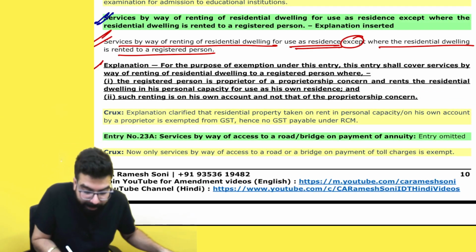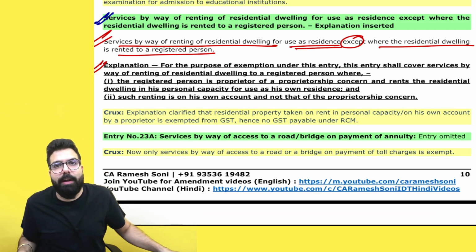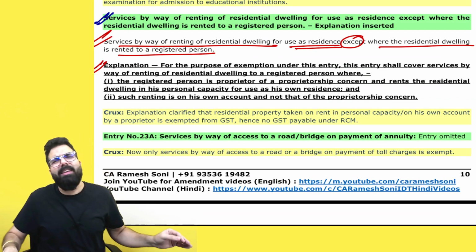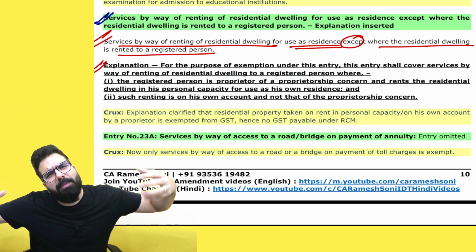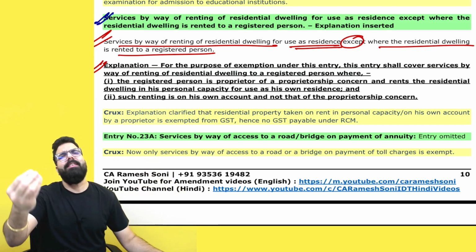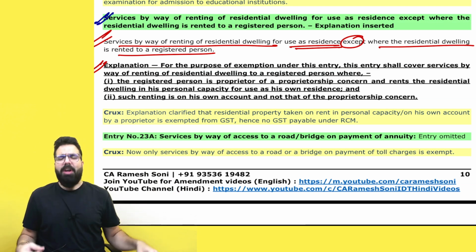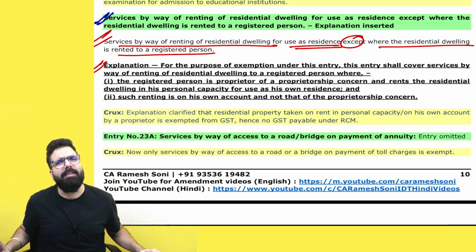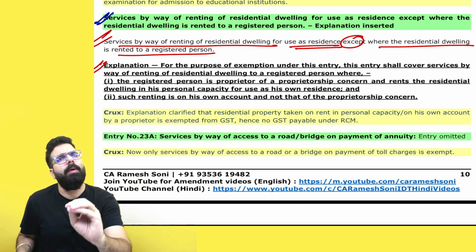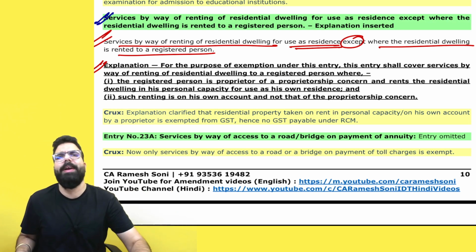But here they have gone ahead and inserted one explanation, and they have gone ahead and told if the residential property is rented to a registered person, but registered person has taken the renting of the residential property for personal use. He has not shown it as his business expense on his personal account, then also, Baba, it will come under exemption. They don't have to pay any GST under RCM.